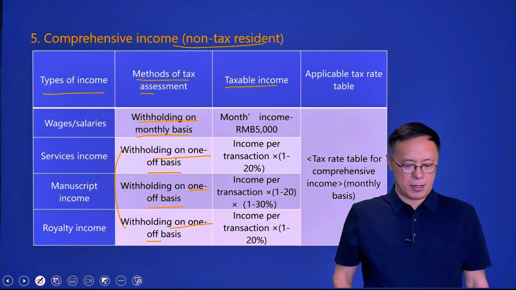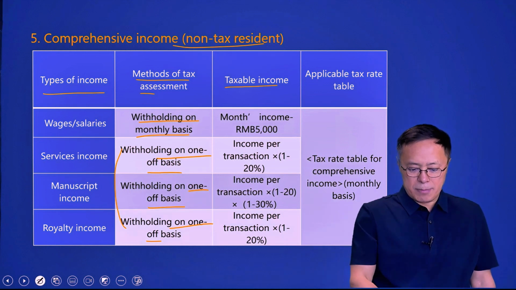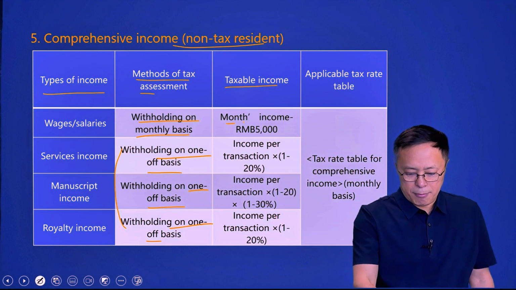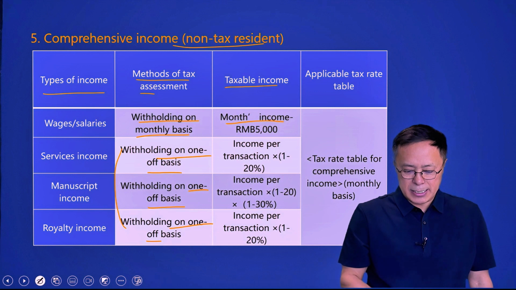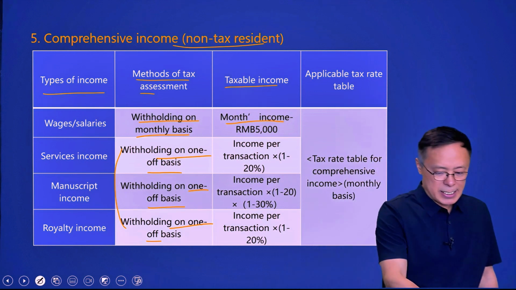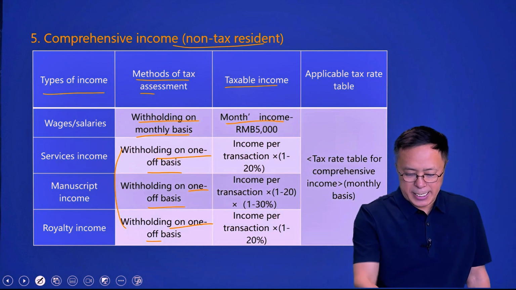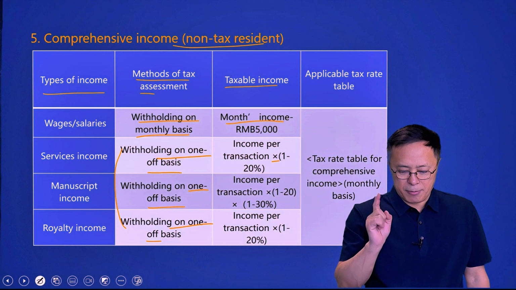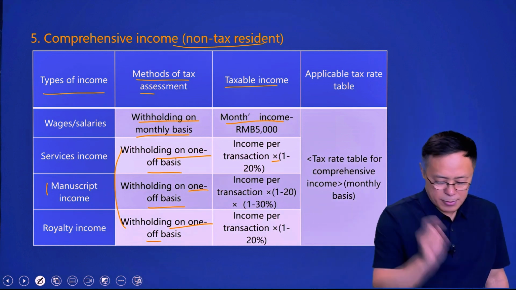This column is taxable income. For wages and salaries, taxable income is the month's income minus the personal standard allowance of RMB 5,000. For services income, the taxable income is income per transaction minus a 20% deduction.